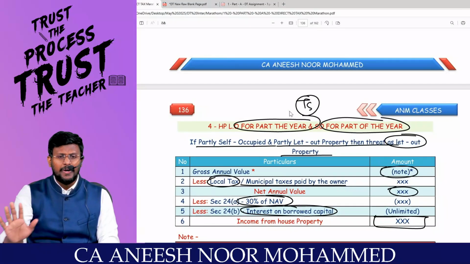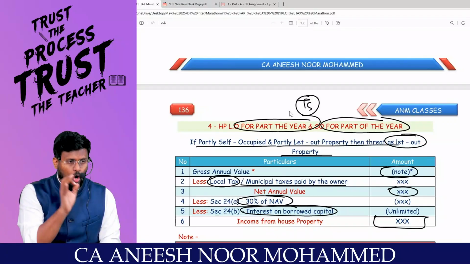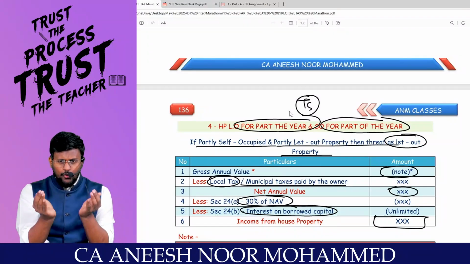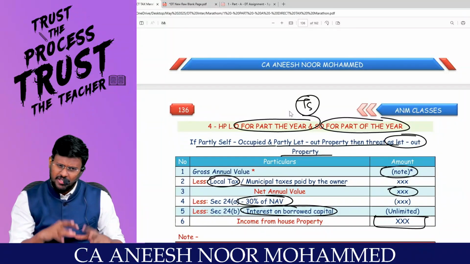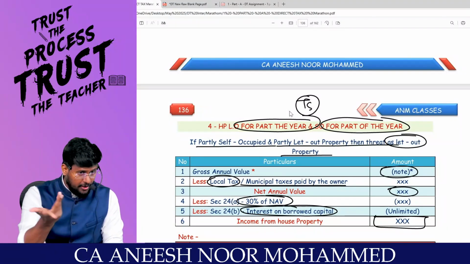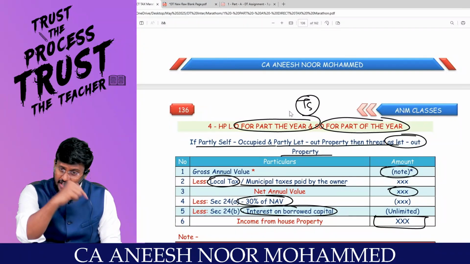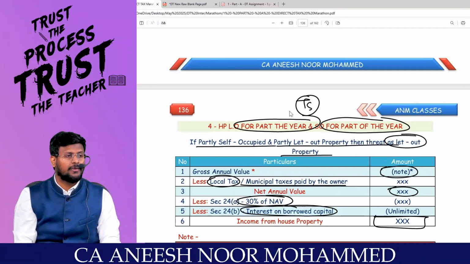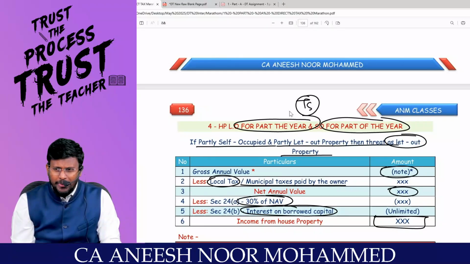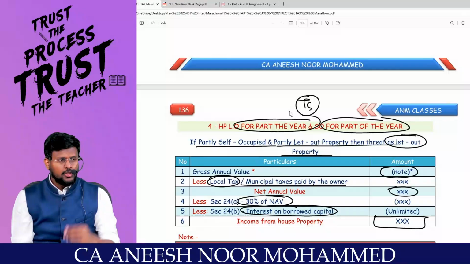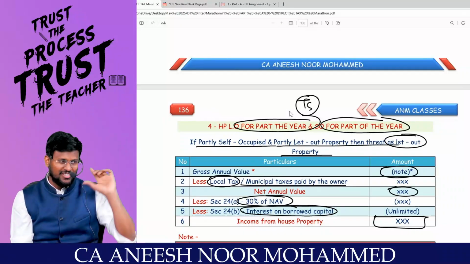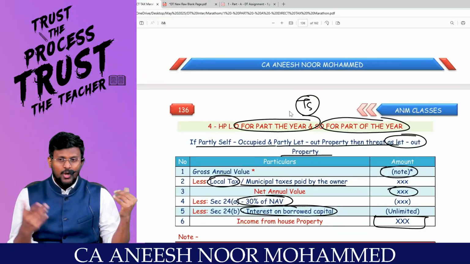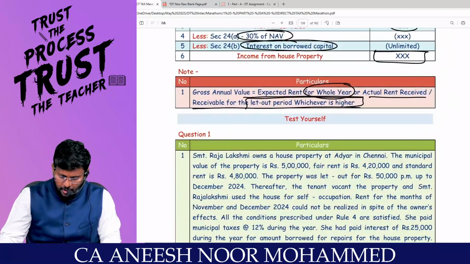Hence, expected rent for the whole year or actual rent received for the let out period, whichever is higher, you have to declare as GAV. You can reduce municipal taxes 100%. You will get the answer as NAV. On that NAV, 30% can be claimed. Yes, sir, you can claim interest on borrowed capital, unlimited. So we have given so much benefit to you. You just do one thing for us: declare GAV in full. Are you really with me? You will get the answer as income from house property.